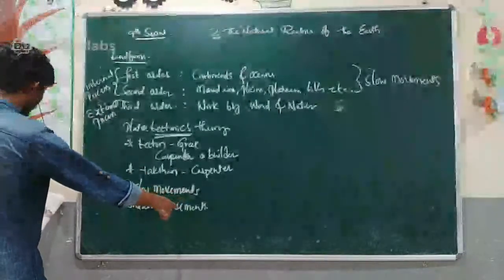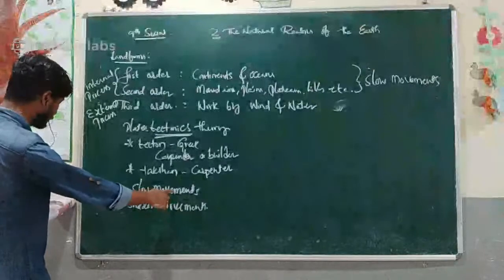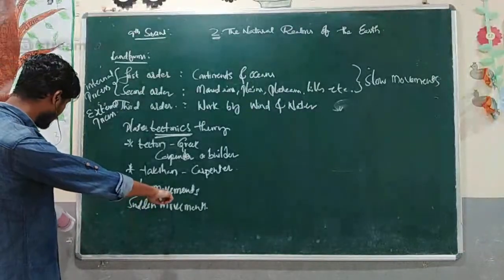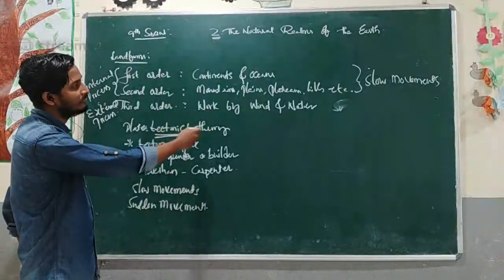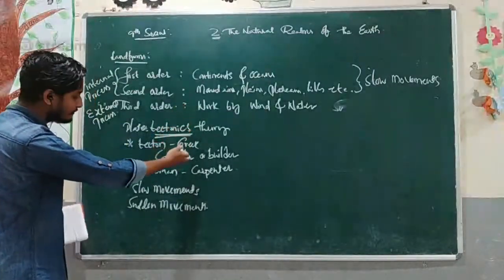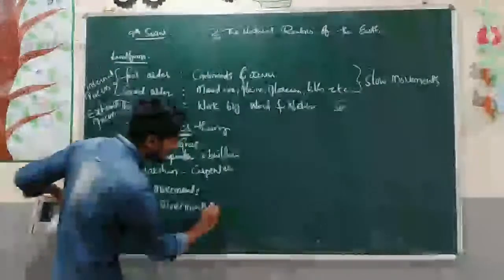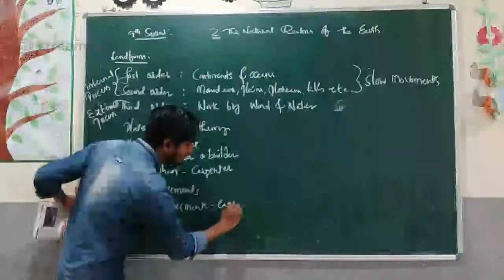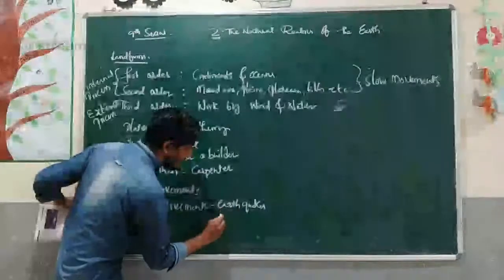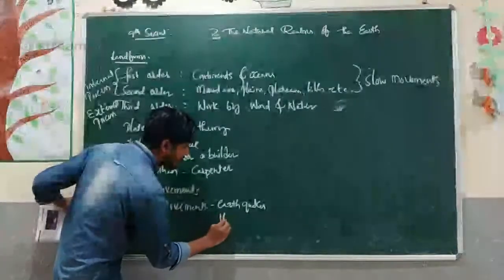Because of the slow movements, the changes in the lithosphere come very slowly, like in the first order landform and second order landform. And the sudden movements are causing earthquakes and volcanoes.